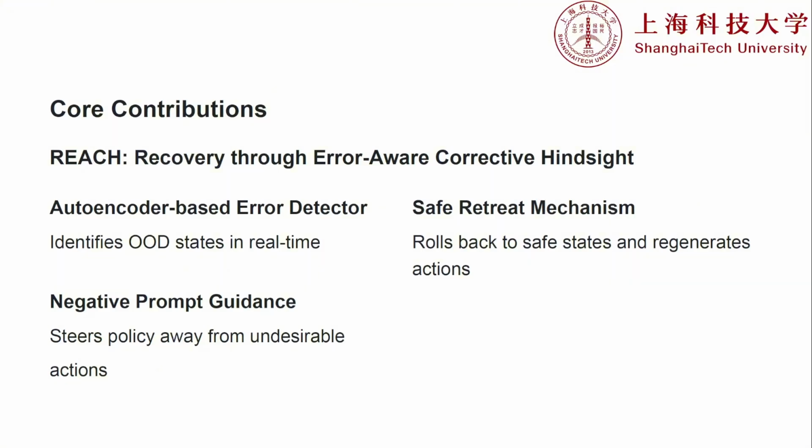Today, we are introducing REACH, Recovery Through Error-Aware Corrective Hindsight. It's a framework that gives diffusion policies something they've never had before: a built-in undo button and the ability to learn from their immediate mistakes using negative prompts. Here is exactly how it works.